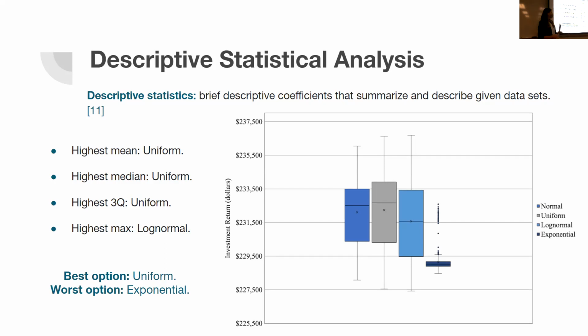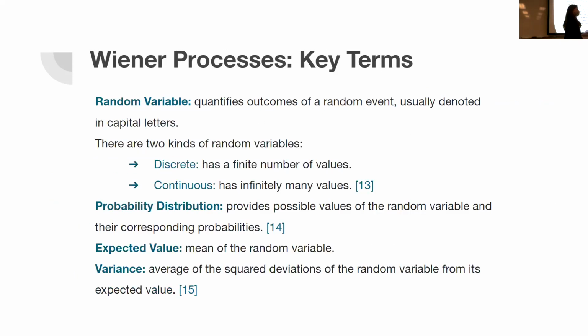So after looking at this graph, I realized that the highest median, the highest mean, the highest third quartile, they all correspond to the uniform program. Then I noticed that the highest maximum corresponds to the log normal program. And what I definitely noticed is that the exponential one has the lowest minimum, the lowest maximum, the lowest mean, the lowest everything. So I conclude that the best option is the uniformly distributed program, and that the worst option is undeniably the exponentially distributed program. So now that I have determined my strategies, I'm going to move on to the Wiener processes.